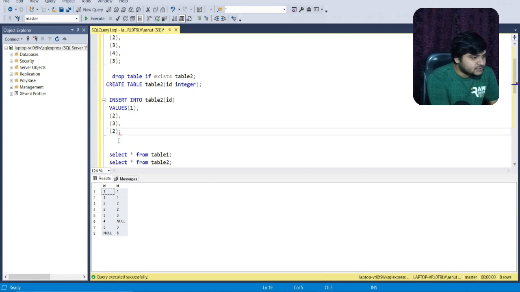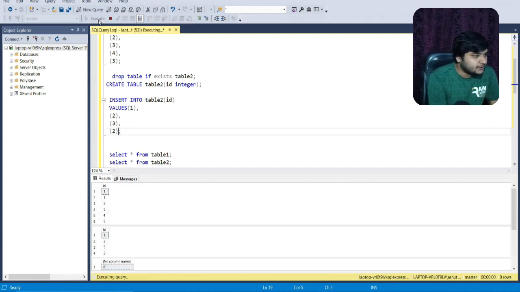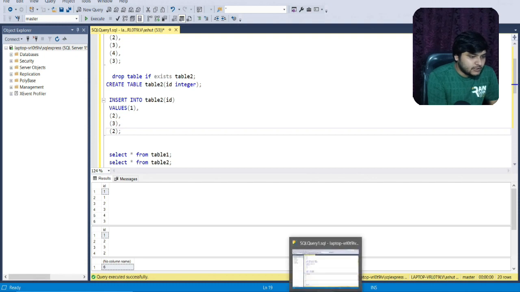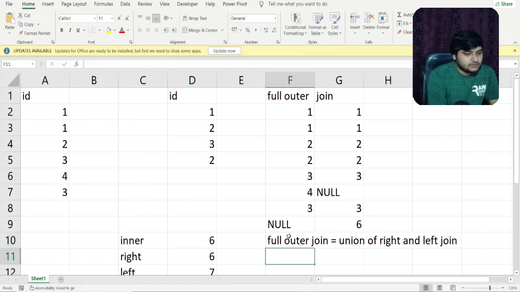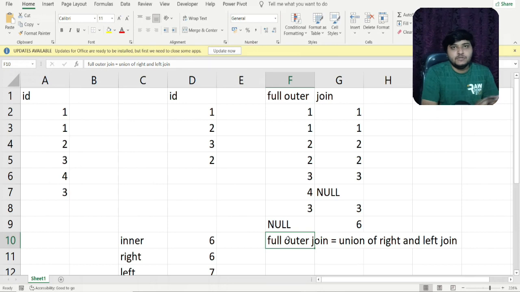Also friends, if you know union in SQL, then full outer join is equal to, I'll just write a formula here. If you don't understand how full outer join works, this can help you understand. It is just a union of right and left join. So this is the full outer join. If you know union in SQL, you will definitely understand the right join and the left join.